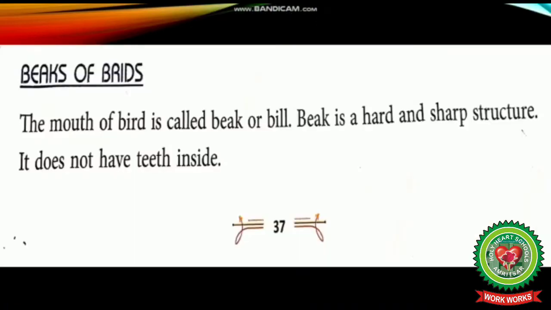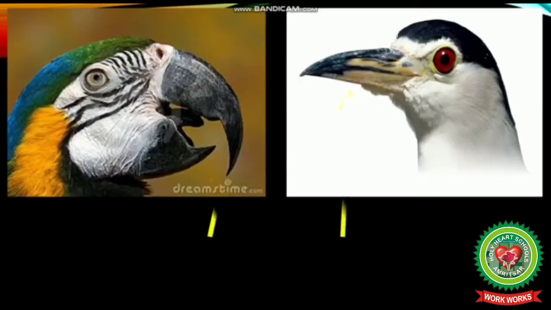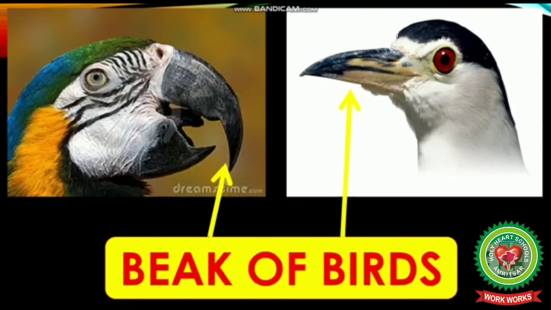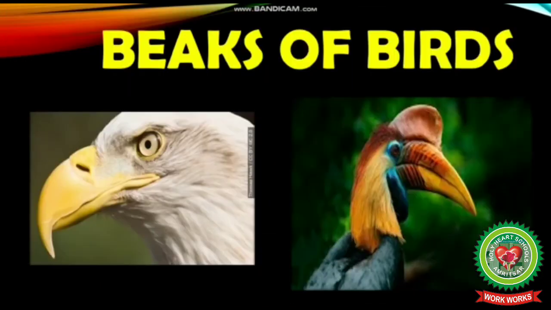Now come along, beaks of birds. The mouth of a bird is called beak or bill. Beak is a hard and sharp structure. It does not have teeth inside. Students, we use our mouth to eat food, but birds use their beak to eat food. It is sharp and hard, and they don't have teeth to eat food.